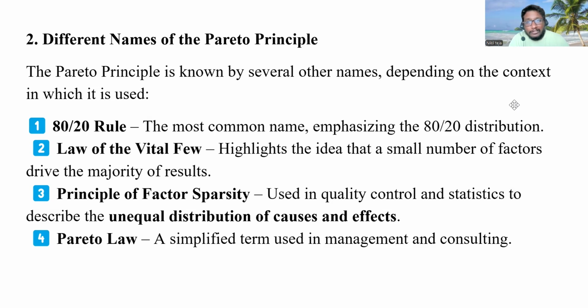The principle is named after Pareto, so it is also called the Pareto principle. Pareto law is the simplified term used in management and consulting.